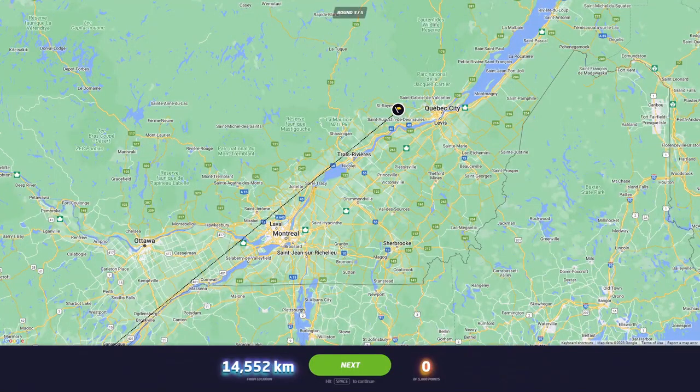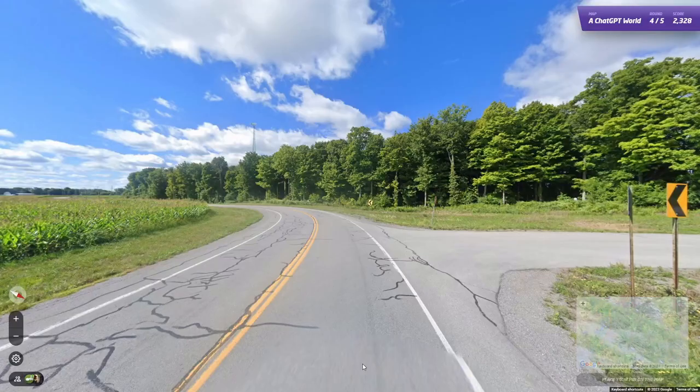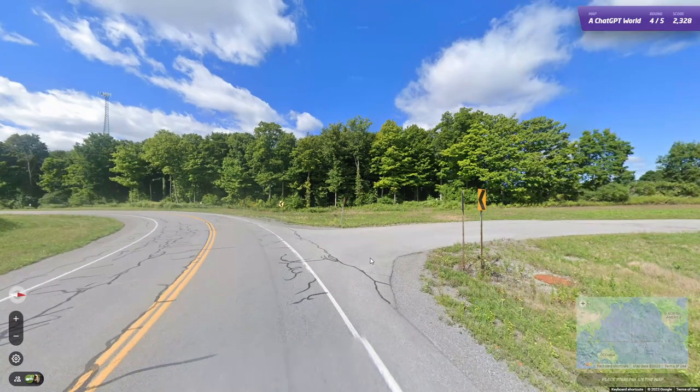I'm really hoping for an urban location with slightly more clues. I want to see how it does with language. Sadly, this is once again rural.